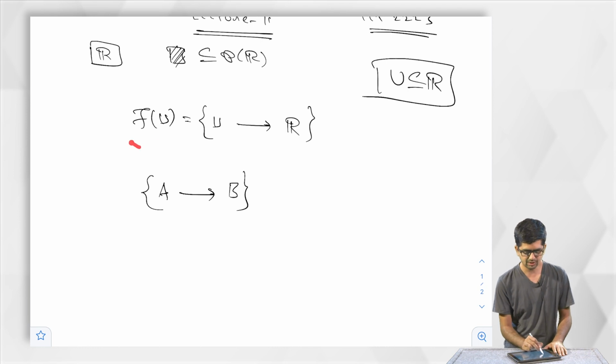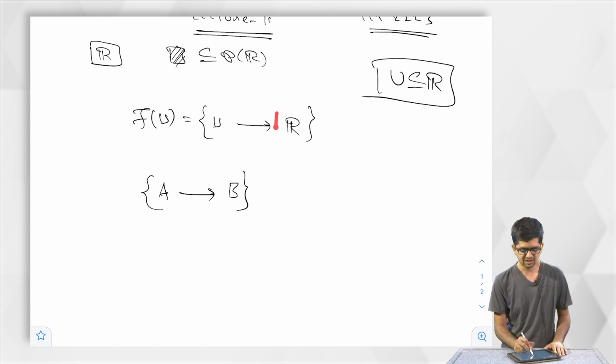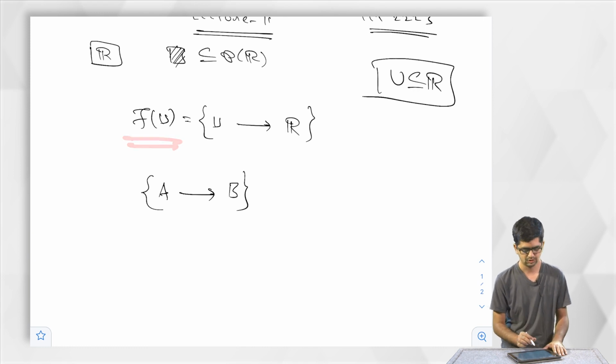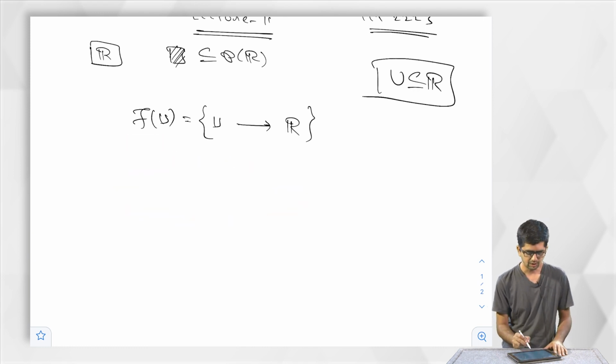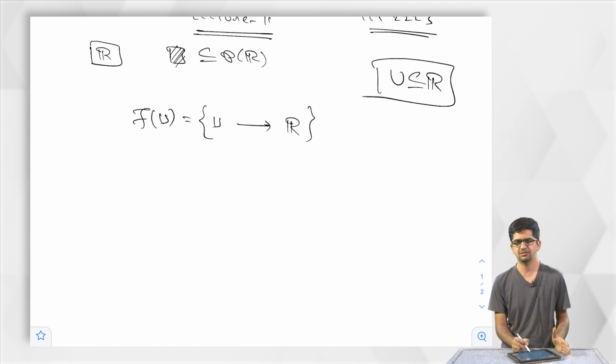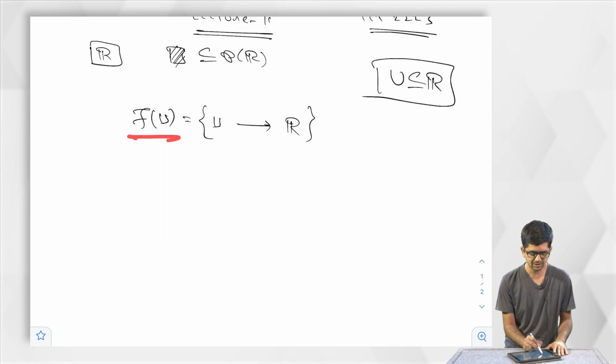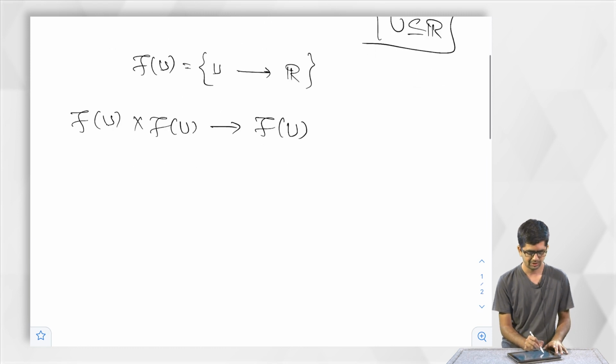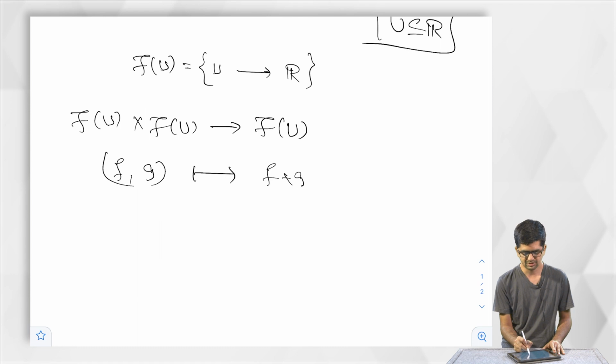So, we will do the same thing here also. The structure on R should induce structure on this F of U. Now, R has addition, multiplication, additive inverse, multiplicative inverse. So, we expect that this will also have similar structure. We will write down the maps associated to that: F of U cross F of U to F of U, an element f and an element g goes to f plus g.